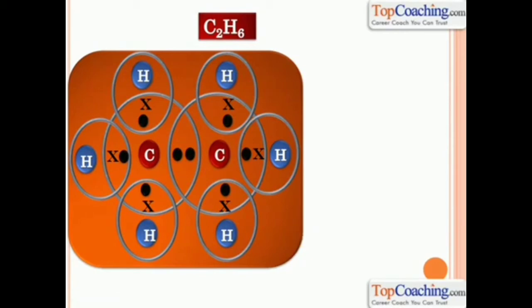So 3 hydrogens share their electrons with carbon and 1 other carbon atom shares its electron with carbon. Understood? So basically 1 carbon atom here is surrounded by 3 hydrogens and 1 other carbon atom. This is the structure of ethane. As you can see, since there are 6 hydrogen atoms and 2 carbon atoms, the formula for ethane is C2H6.